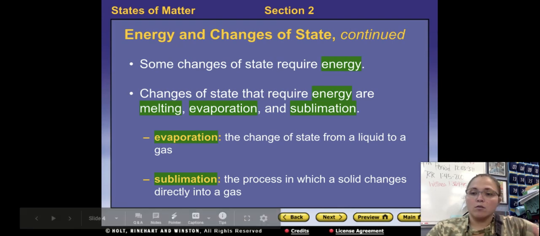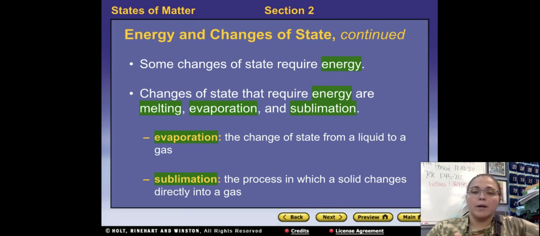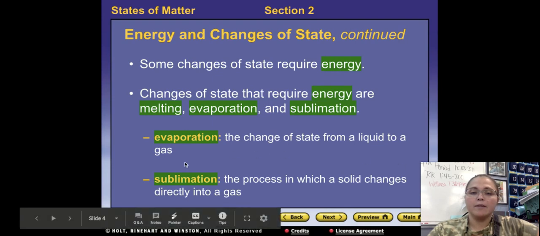And so just like those arrows, some were blue, some were red, some changes of state require the addition of energy or require heat. The changes of state that require heat are called melting, evaporation, and sublimation. Evaporation is changing from a liquid to a gas. Sublimation is going from a solid directly to a gas, skipping that liquid phase. And then melting isn't on here, but it is going from a solid to a liquid.